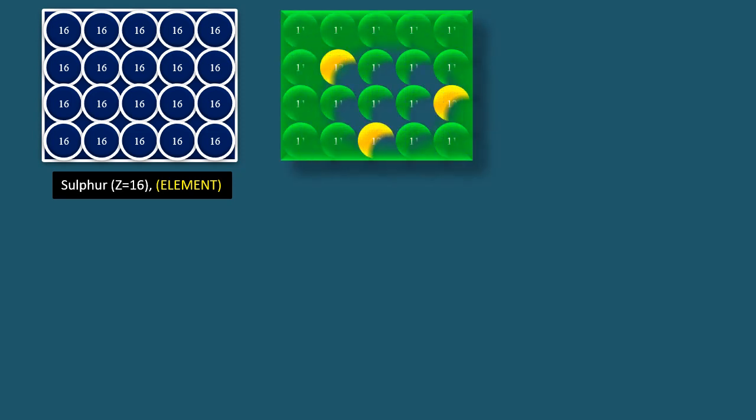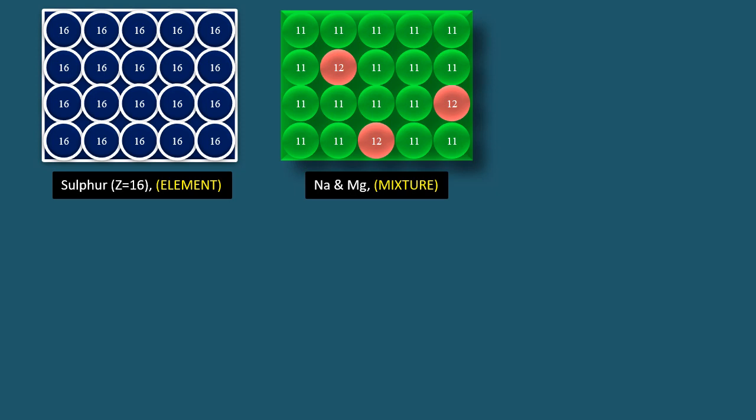Let's see what this is. Each atom has 16 protons. So this also represents an element, and that is sulfur. Here we have two different types of atoms. Atomic number 11 is sodium and atomic number 12 is magnesium. So this is not a pure substance. Rather, it is a mixture of two elements, sodium and magnesium.